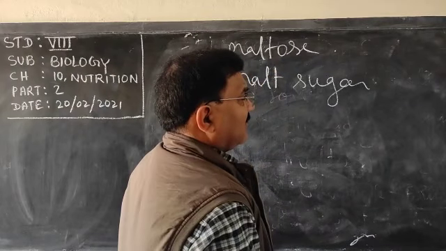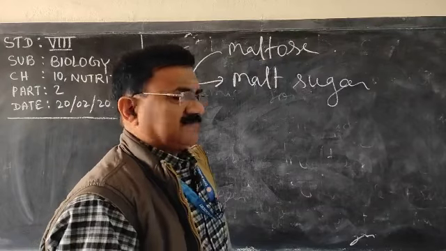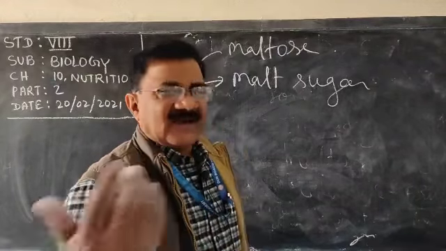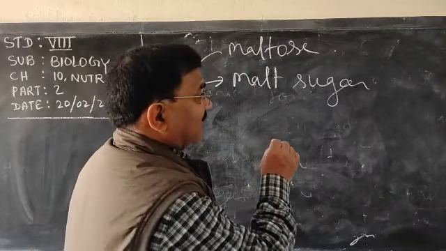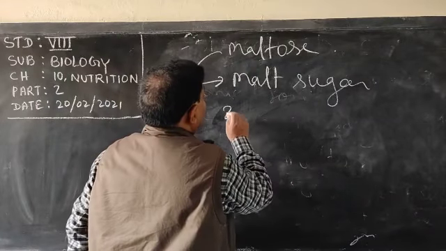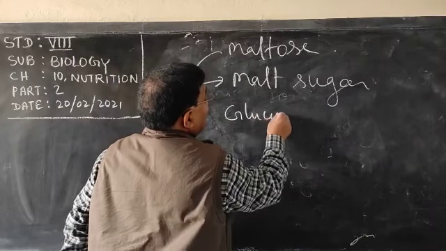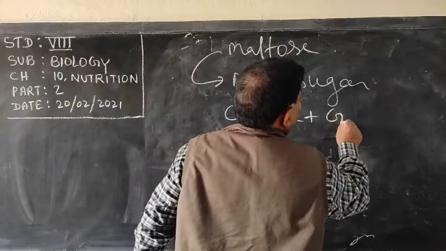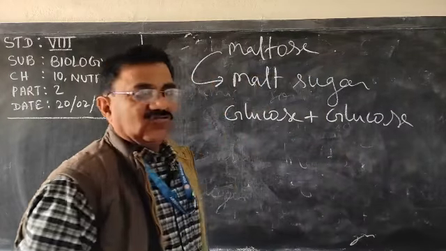We get it from barley and others. And which two sugars are here? Two glucose molecules, means glucose plus glucose, become maltose or malt sugar.